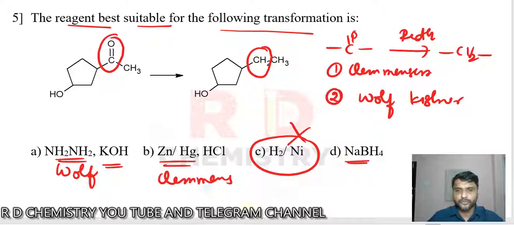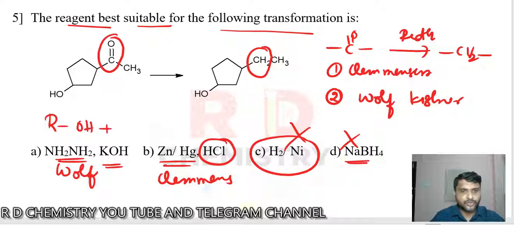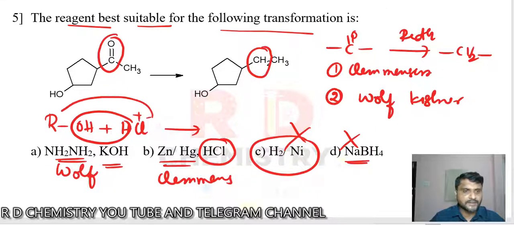Okay, so these are out. Option C and option D are out. The remaining are A and B. So we cannot use HCl here. In this reaction, suppose there is an alcohol like this, and suppose we make use of an acid medium like HCl, what will happen? Dehydration takes place, the nucleophile will attack the R group, and we will get alkyl chloride.